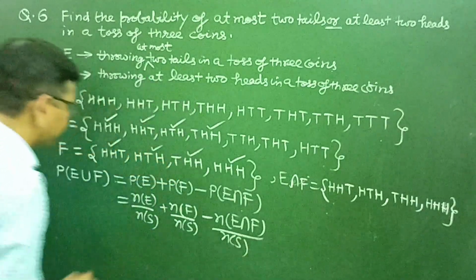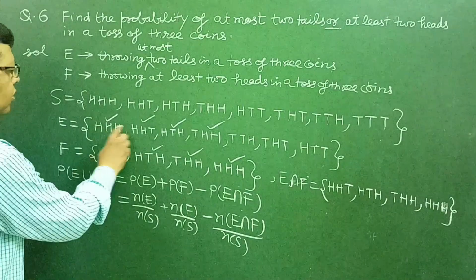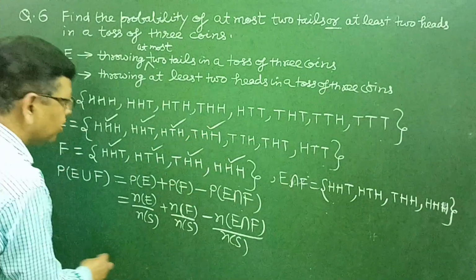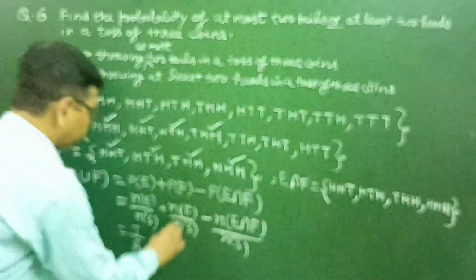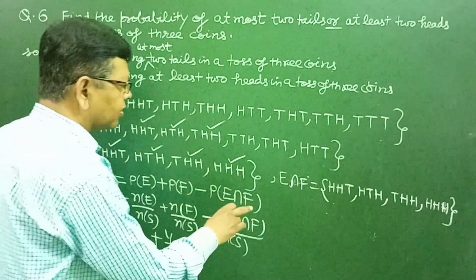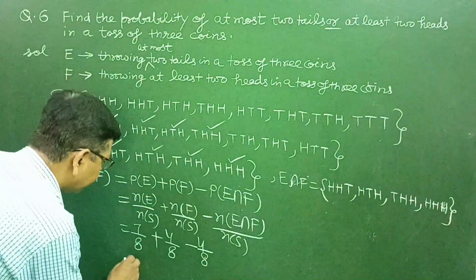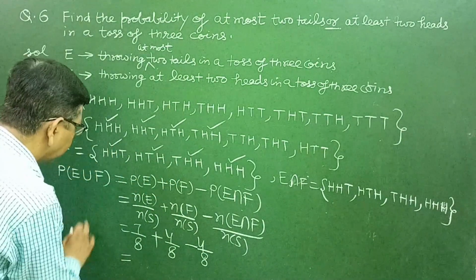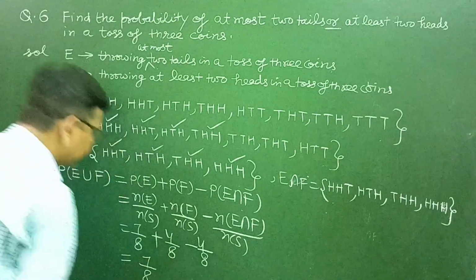In the first event E, there are 7 elements, so 7 upon 8, plus probability of the other event F is 4 upon 8, minus probability of E intersection F is again 4 upon 8. So the probability of the event E or F is equal to 7 upon 8.